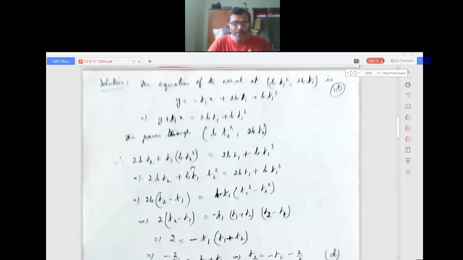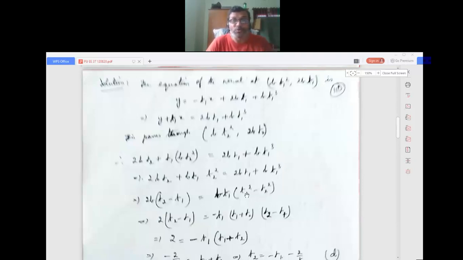Remaining, I bring this side and I take bt1 common. I'll get t1 squared minus t2 squared. Here I have t2 minus t1, and it's better if I have t2 squared minus t1 squared here also. Whatever, it's your simplification; the answer is the same. So I remove minus outside, and it will be t2 squared minus t1 squared.